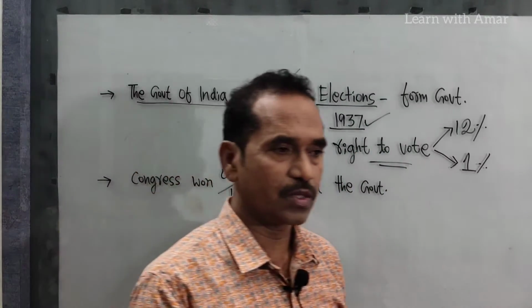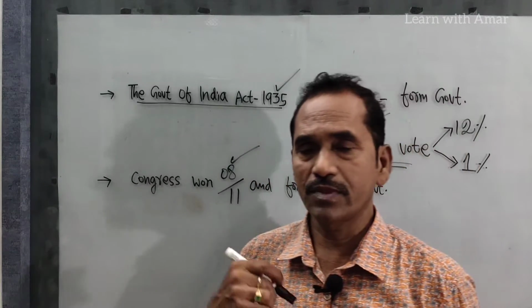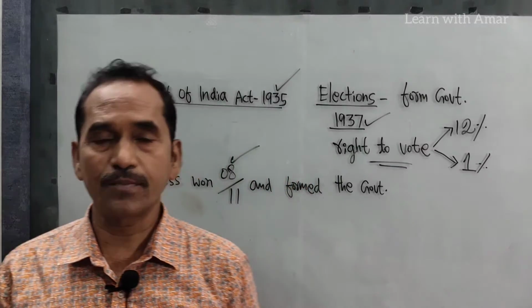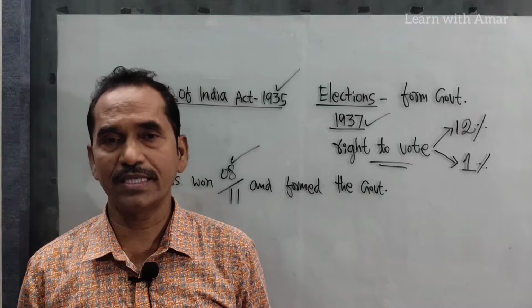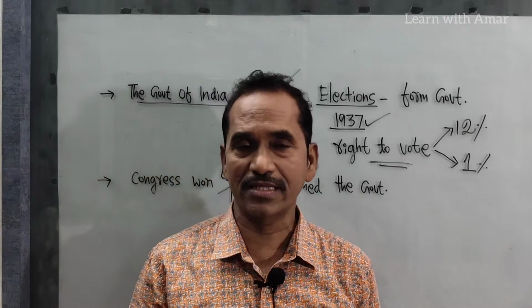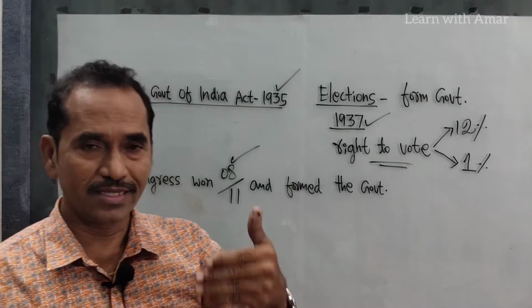On the same issue the Congress party divided into 2 parts, but most congressmen supported the British to fight against Nazism, Hitler, Germany, Austria, the Axis powers. That is the Congress stand, the Indian stand.